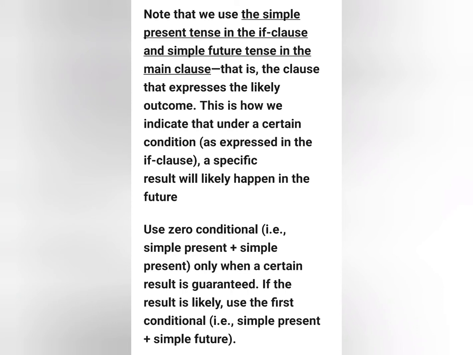Use zero conditional, that is, simple present plus simple present tense, only when a certain result is guaranteed. If the result is likely, use the first conditional sentence, that is, simple present plus simple future.